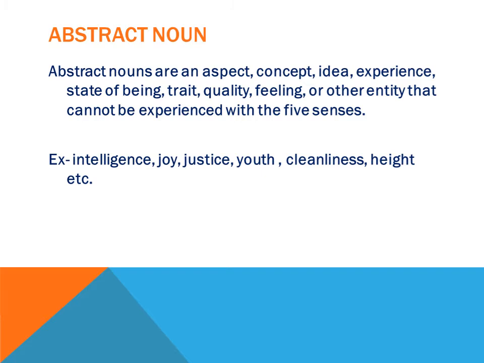So judge is a noun, and from judge the abstract noun formed is justice. Let's take the next one, youth. Youth is also formed from an adjective, that is young. Now the next example is cleanliness. Of course, cleanliness is formed from the original word clean, which is an adjective. Now height is also formed from the adjective high.